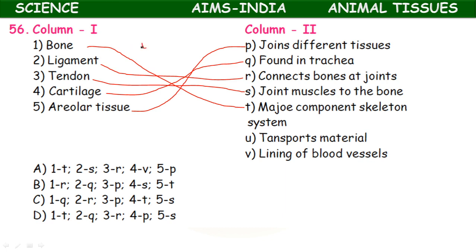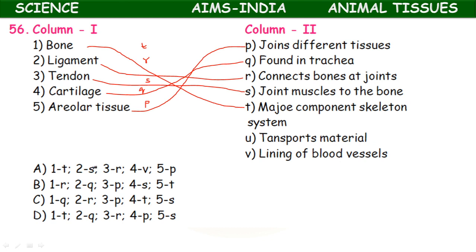Okay, so here 1T, 2R, 3S, 4Q, 5P. So here all the options are wrongly typed.